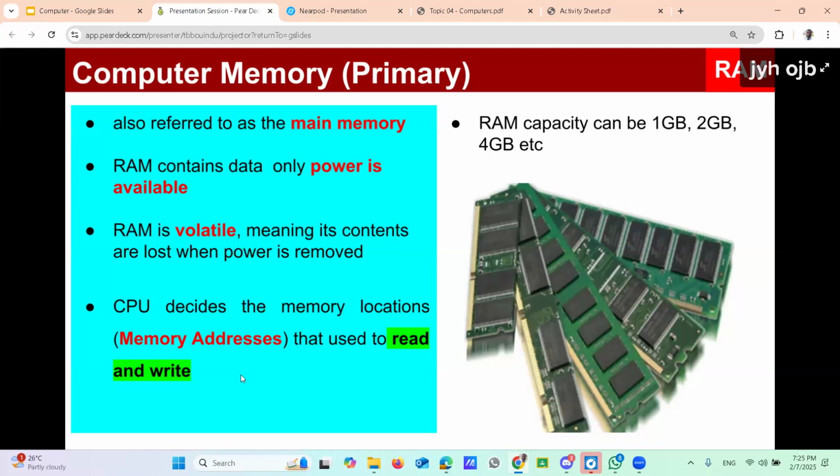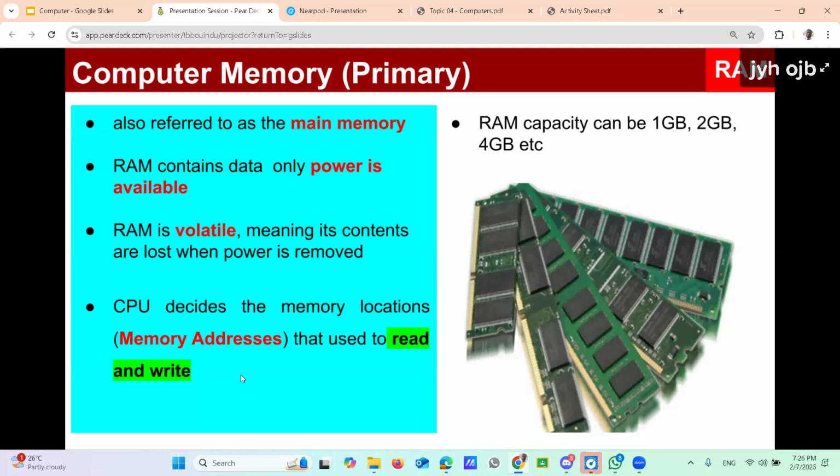Then regarding the capacity, RAM normally comes in 1 GB, 2 GB, 4 GB in that pattern. You can guess the next ones, 8 GB, then 16 GB. The RAM capacity is available in that pattern. That's the things about computer RAM.